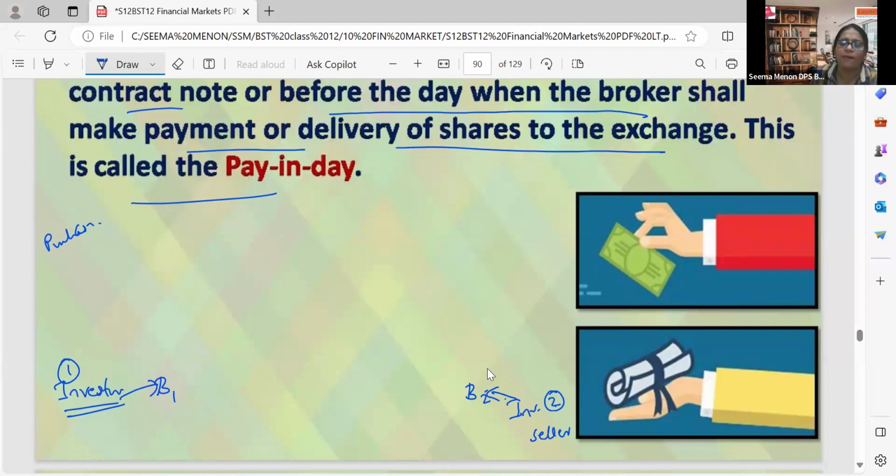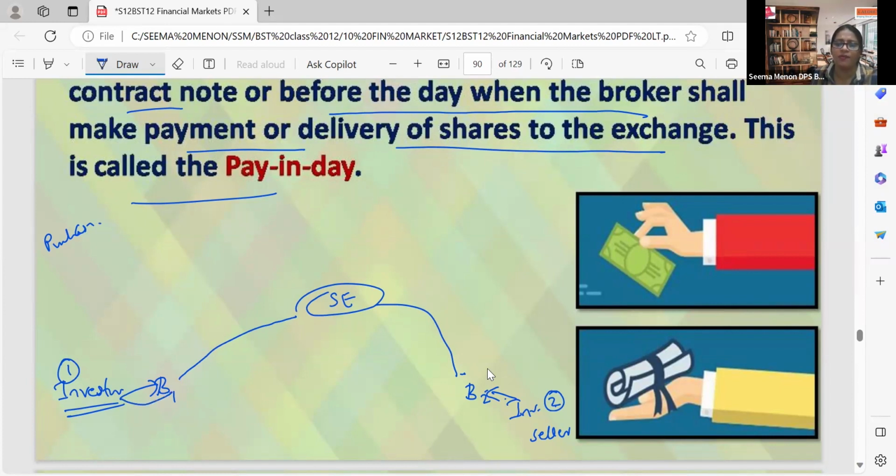Now, both the brokers are connected with whom? They are connected in between through a depository participant, and after that, who will be there? Stock exchange will be there, right? Now, what is happening? If I want to purchase, I will inform my broker, and my broker will make all the contract note. Everything is now ready. Now, what do I have to do?